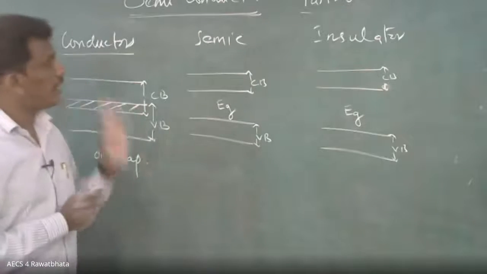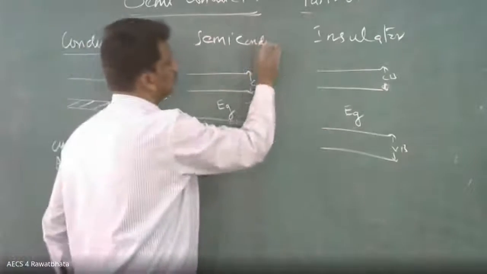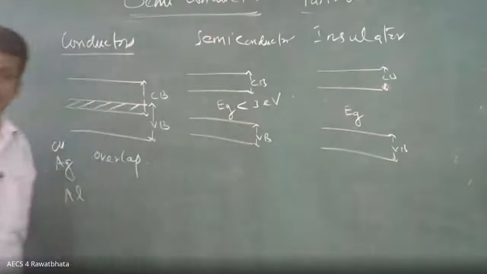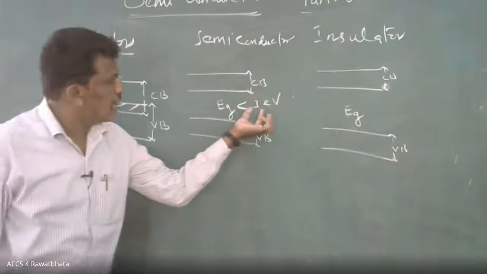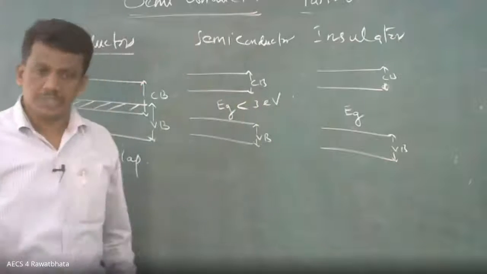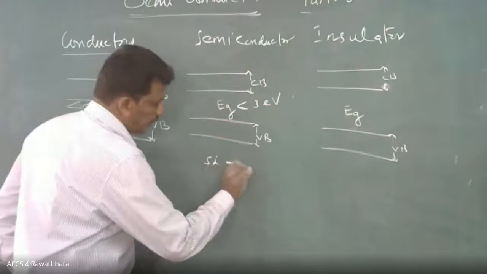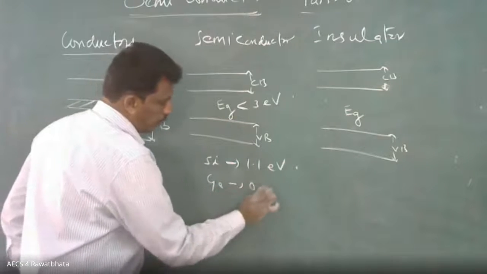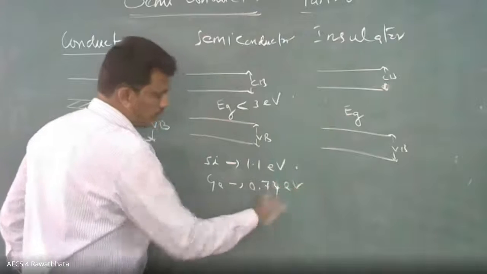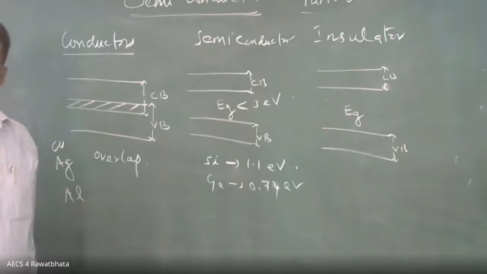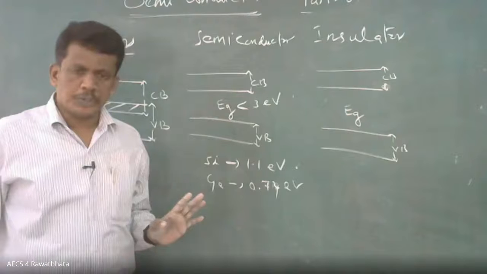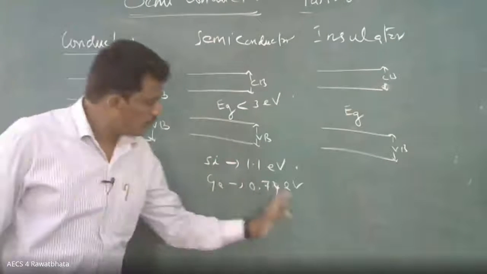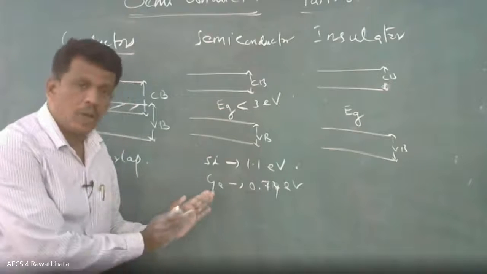But in case of semiconductor, the energy gap is less than 3 electron volt. Suppose you take silicon: it is 1.1 electron volt. In case of germanium, 0.72 electron volt. But in general it is less than 3 electron volt. So 1.1 electron volt or 0.74 electron volt is the minimum energy required for electrical conduction.